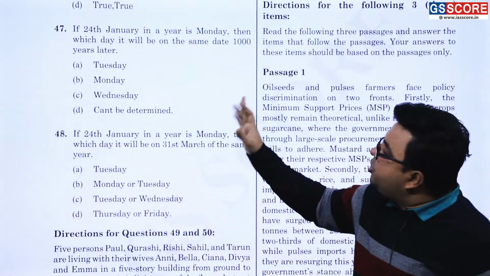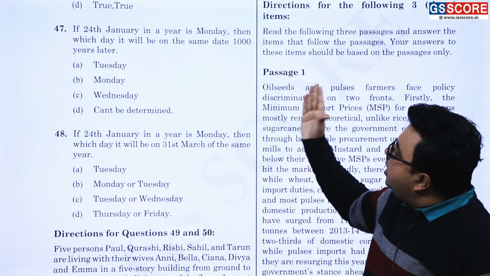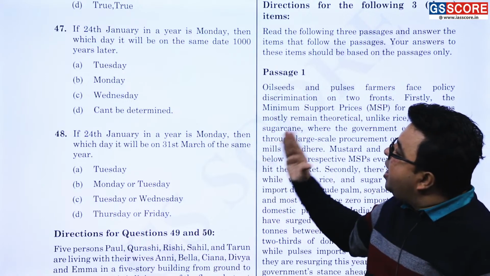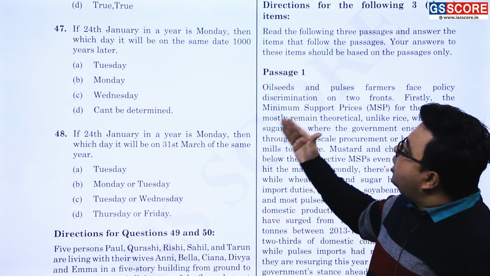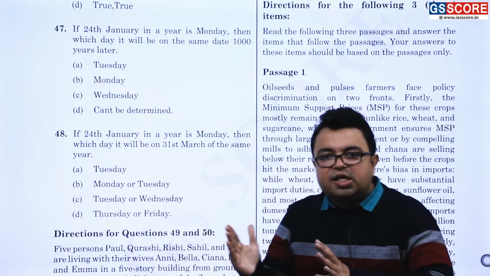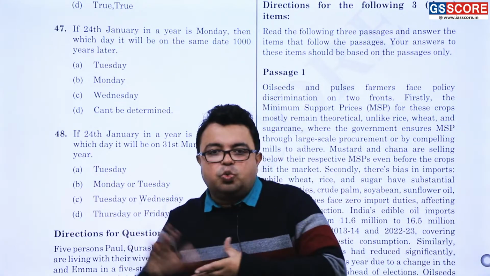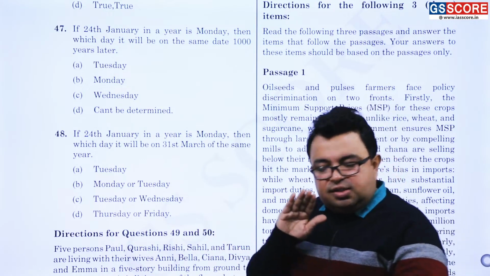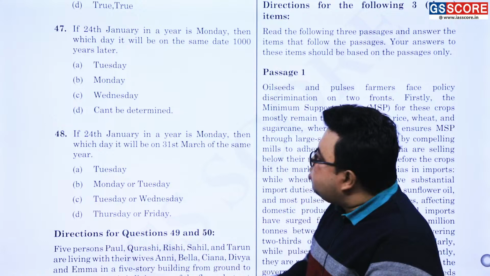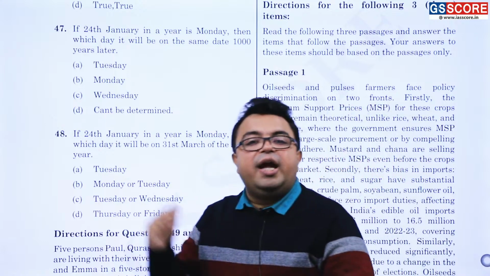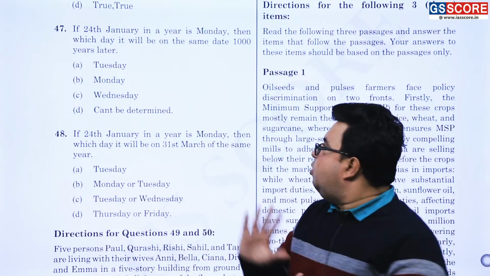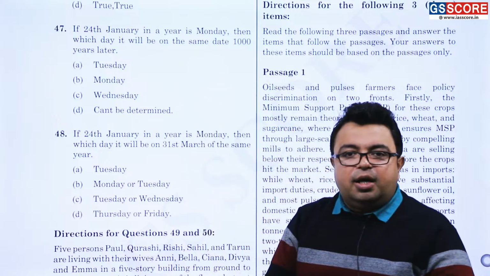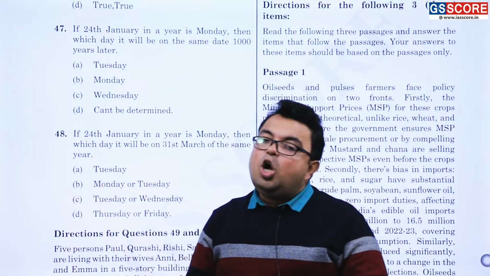If 24th Jan in a year is Monday, then which day will it be on the same date 1000 years later? 1000 is what? 400 plus 400 plus 200. Am I correct or not? Suppose 24th January is today. So after 400 years, after 800 years, the same day will be there. It will be the same day, Monday. But 200 years afterward, what can it be?